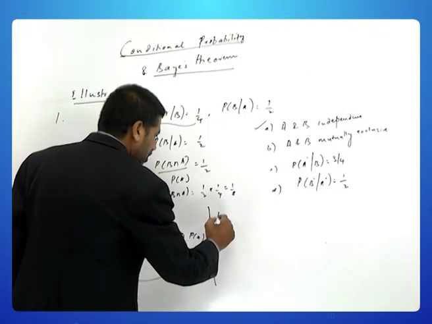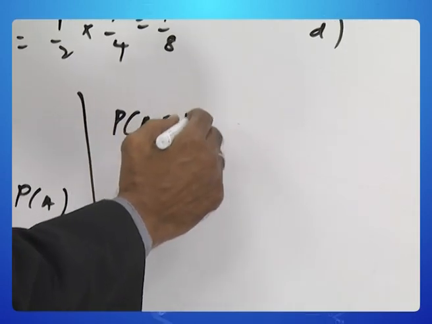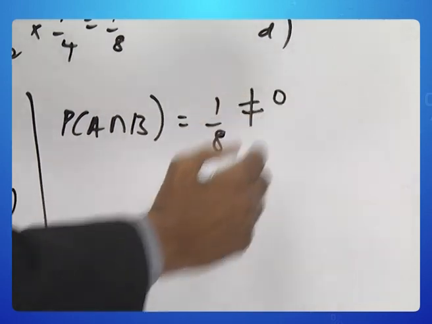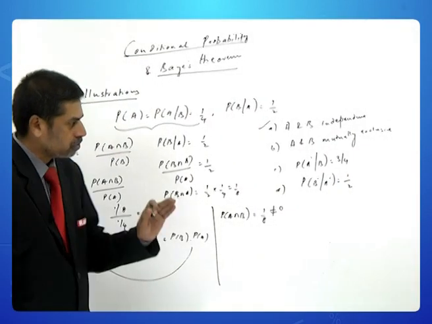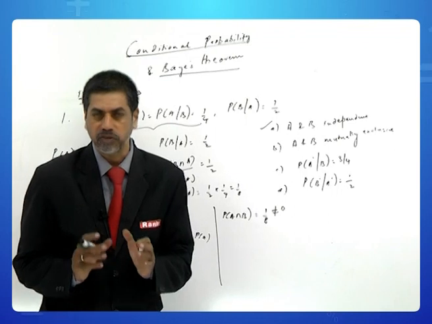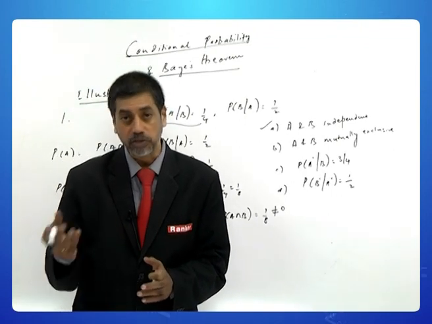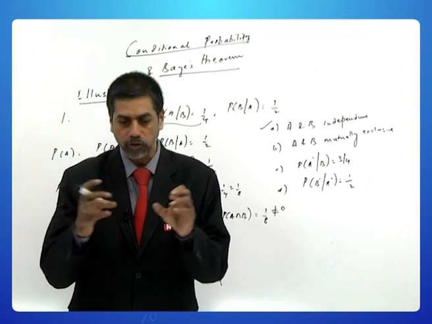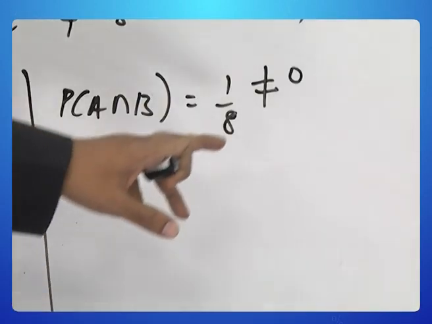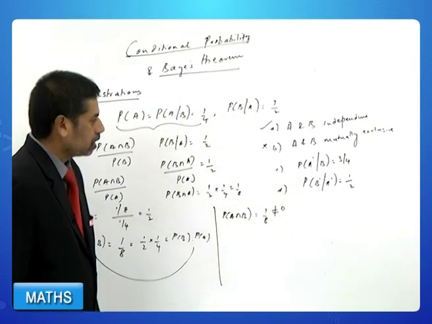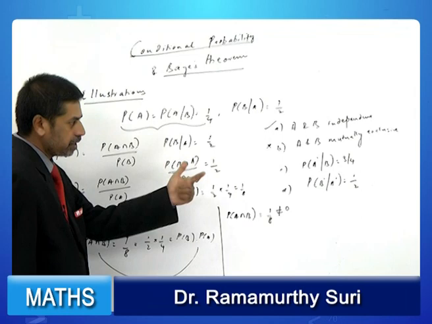When you look at option B, A and B are mutually exclusive. So, let us see what is probability of A intersection B. You know, it is already 1 by 8 and that is not equal to 0. Now, if you go back to the basics of probability theory, we say A and B are mutually exclusive if the probability of A intersection B is 0. That means the events A and B do not intersect, but in this case you get a non-zero probability. Therefore, option B cannot be correct. Now, already you have proved A and B are independent.